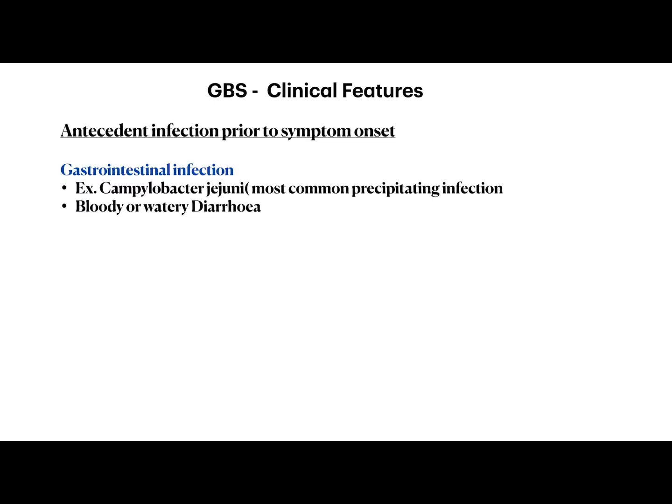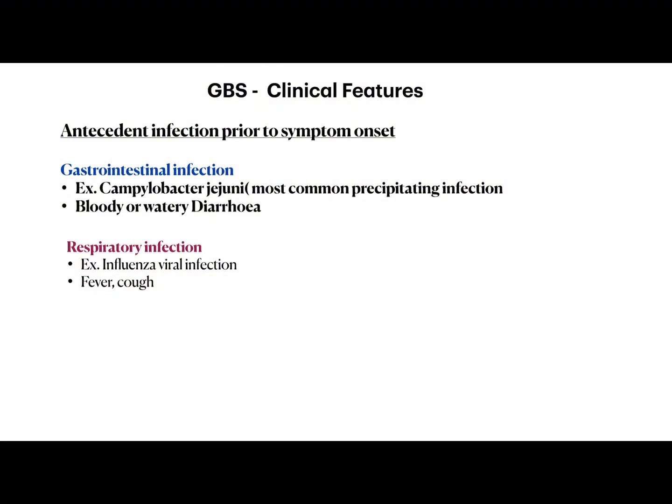So what are the clinical features of GBS? Usually, before the classical symptoms, there may be an antecedent infection, which commonly occurs. This antecedent infection may be a GI infection, typically Campylobacter jejuni, which is the most common precipitating infectious agent, usually presenting with bloody or watery diarrhea. Or there may be a respiratory infection due to influenza viral infection, which usually presents with fever and cough.